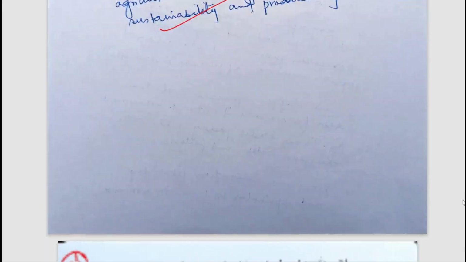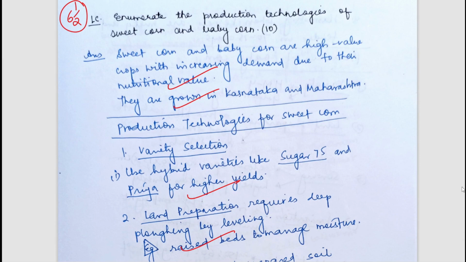Now let's move to the next question. The next question is, enumerate the production technologies of sweet corn and baby corn. We all know that there are various types of corn.